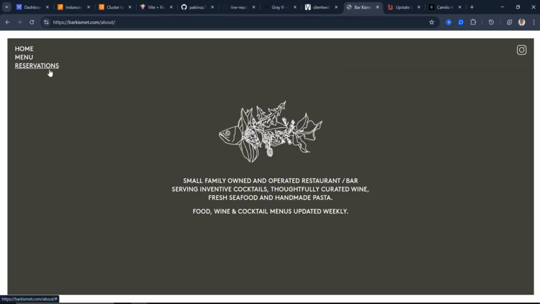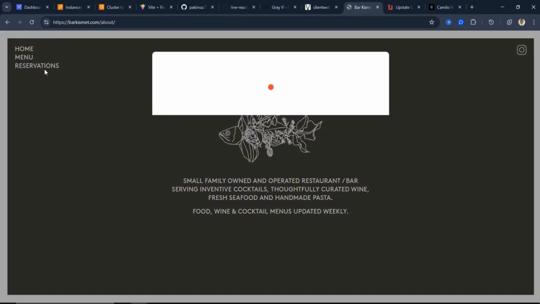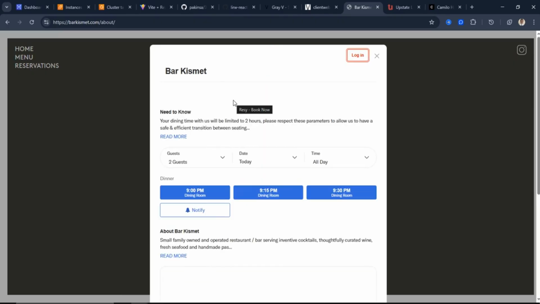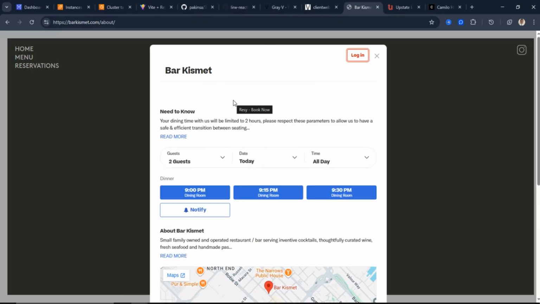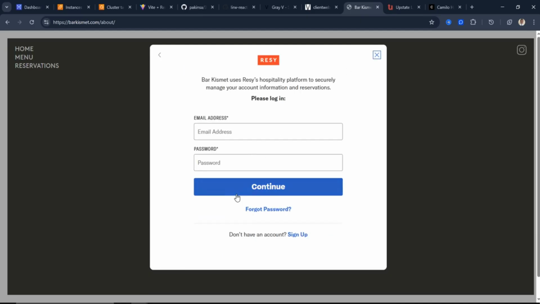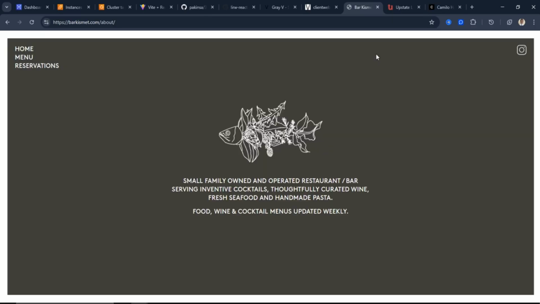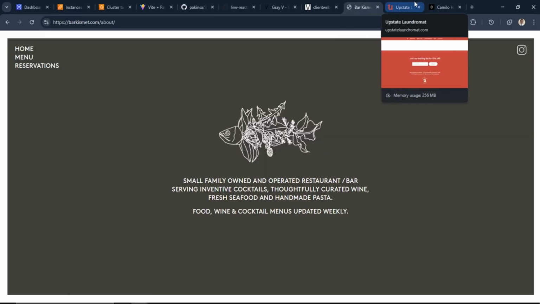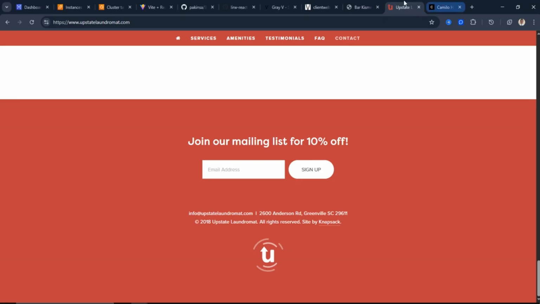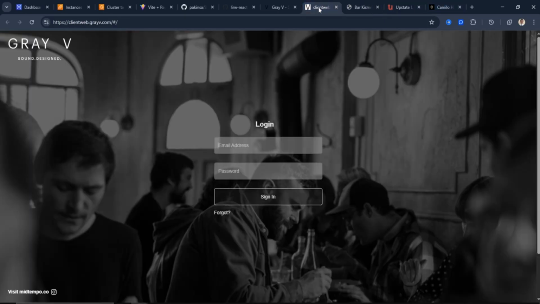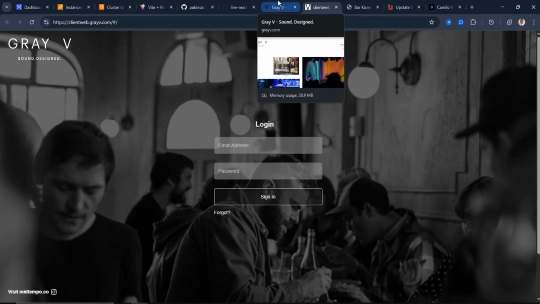And look at this reservation. If you click on reservation, in other words, for the customer to reserve a space in this organization or in this business, it has to go through this website, this application on the website, and then sign up and then do stuff. So this is exactly what I'm trying to say, that some websites don't have applications attached, some have applications attached. And for you to understand that the job of a DevOps engineer is primarily to deploy web applications. Yes, to deploy web applications.